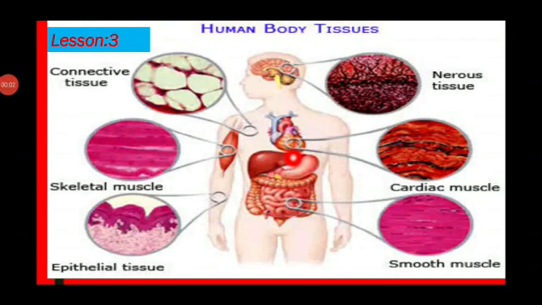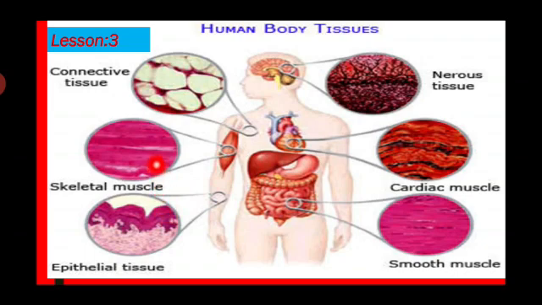The four basic tissue types are epithelial tissue, muscle tissue, connective tissue and nerve tissue. Each tissue has specific functions that differ from one another. Each tissue type has a characteristic role in the body. For example, epithelial tissue covers the body surface and lines the body cavities.